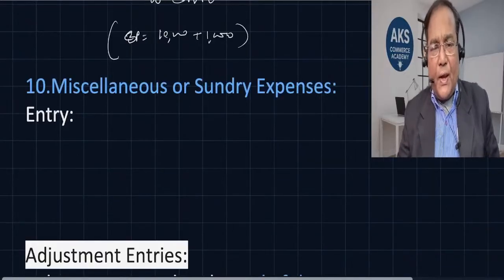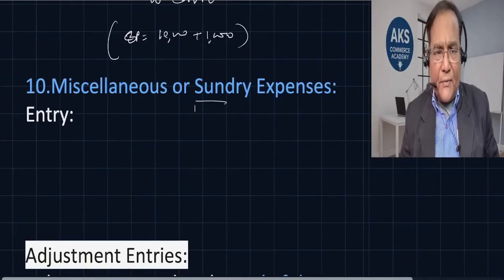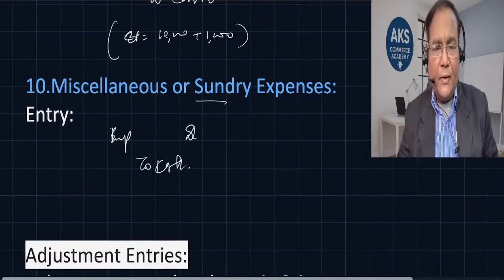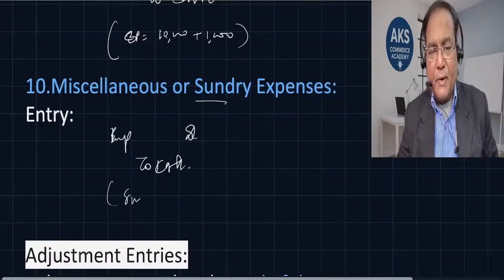Sundry expenses. So any expense which is sundry in nature, maybe a very small expenditure. So the entry we pass is the name of the expense, debit to cash or bank. Okay. So this is the sundry expenses made. I hope this is clear.